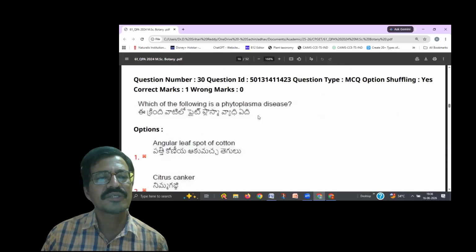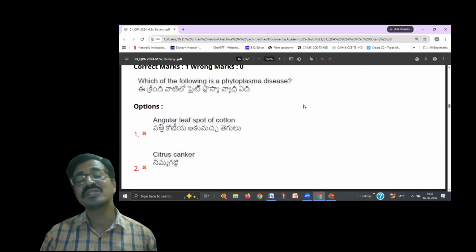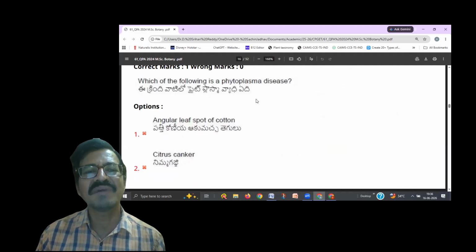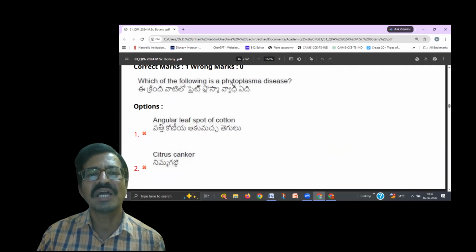Next question is, which of the following is a phytoplasma disease? I discussed this earlier. Mycoplasma is given in your books, but phytoplasma I think is not, but that is the right word, phytoplasma. Phytoplasma is just like mycoplasma, but it causes disease in plants. And what is the disease caused by phytoplasma?